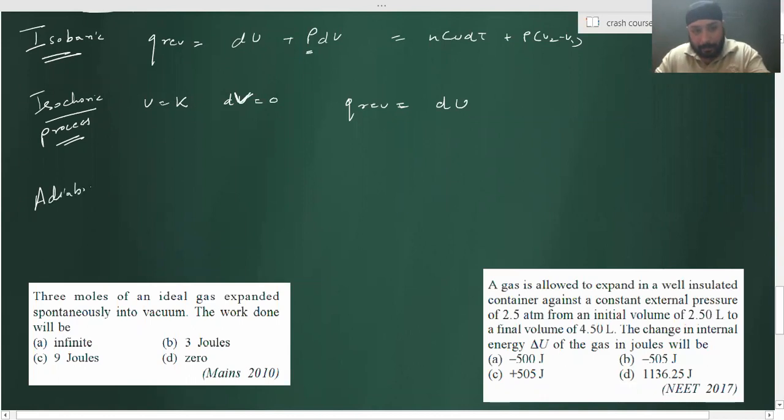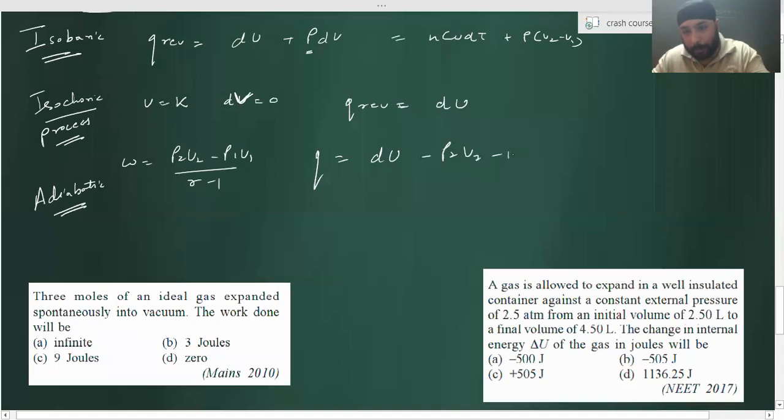Adiabatic. Now, what is the work done in an adiabatic process? It is (P2 V2 minus P1 V1) divided by gamma minus 1. And you also know that Q is equal to dU minus W, that will become minus of (P2 V2 minus P1 V1) divided by gamma minus 1. Any doubt in that? No, sir. Understood?